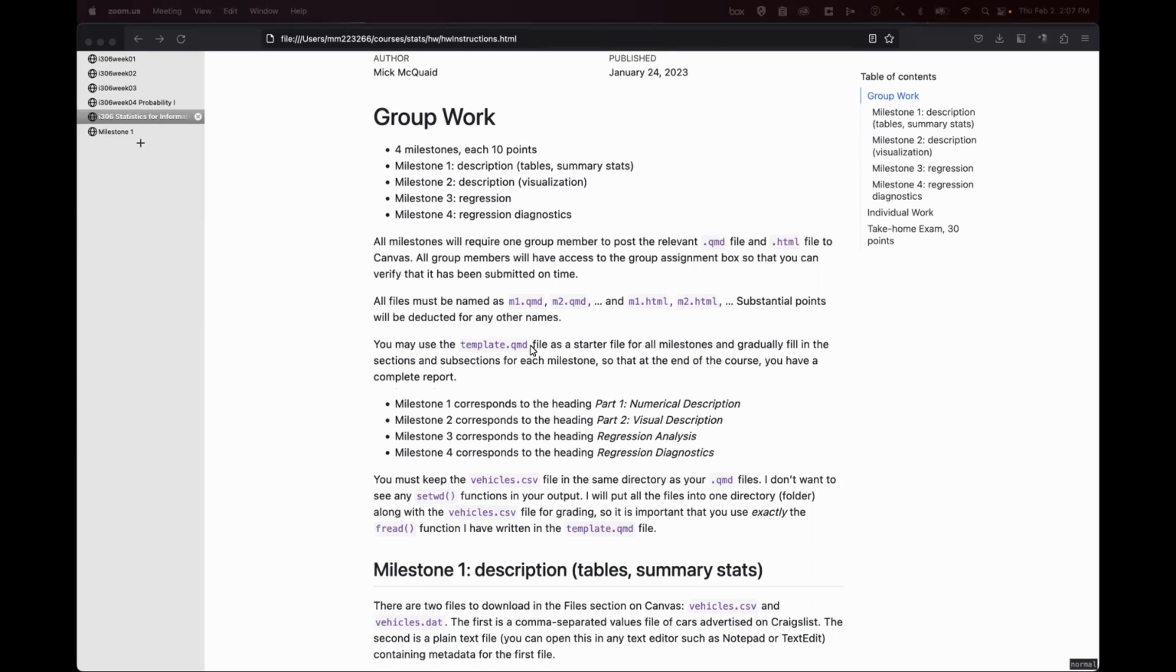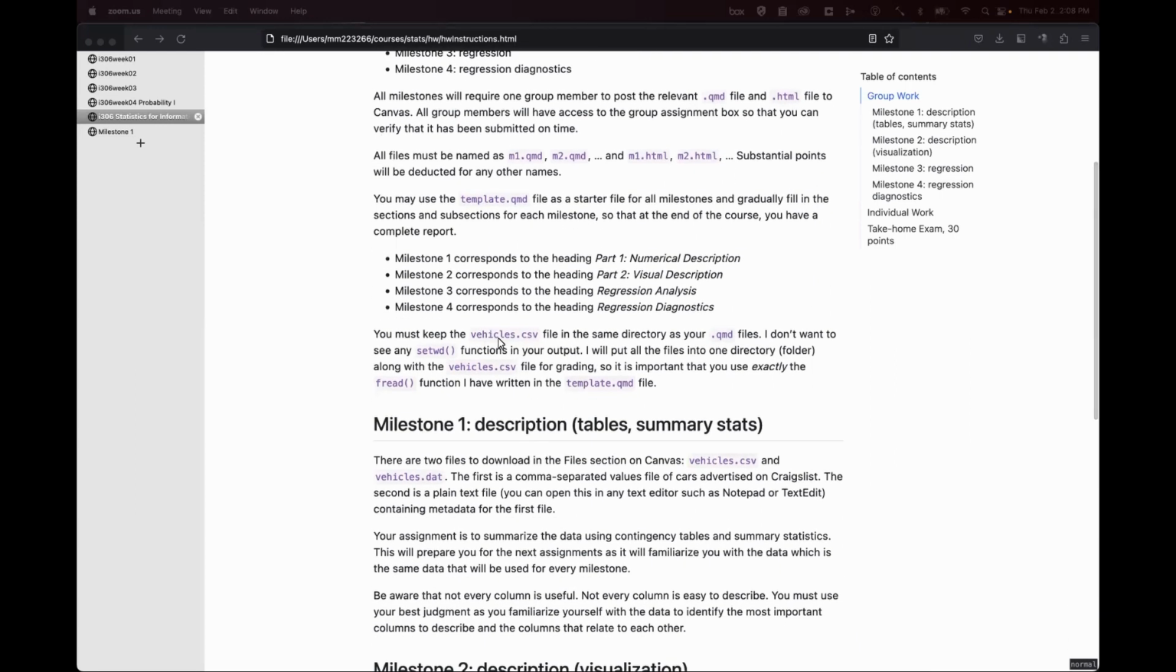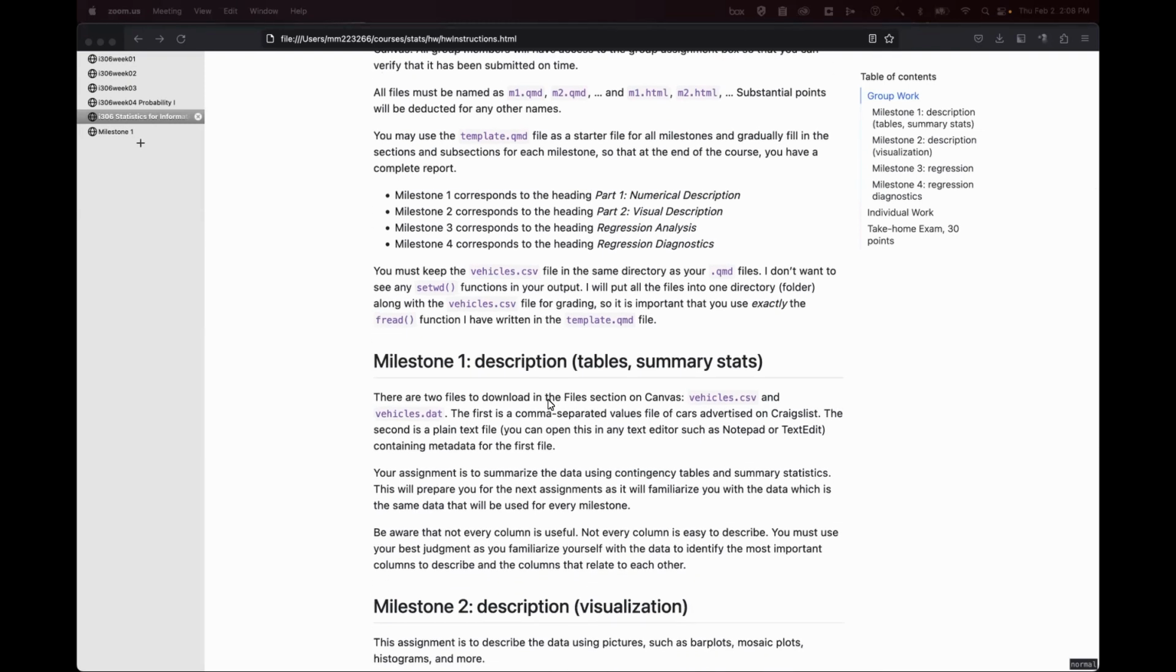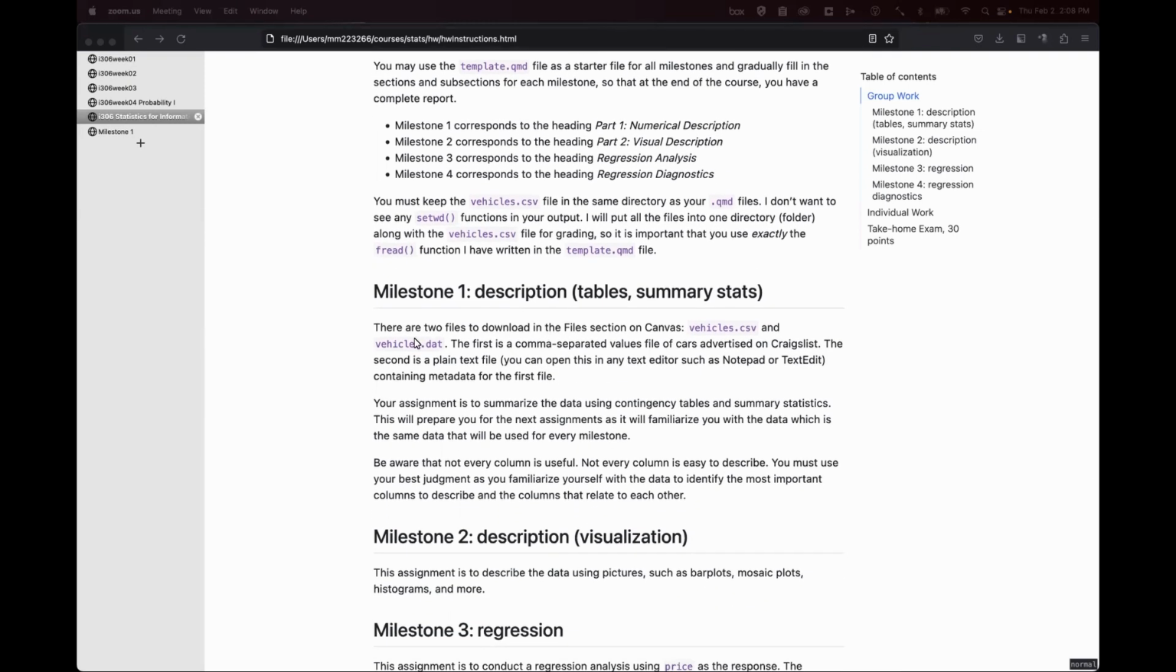And you're going to use the template.qmd file as a starter file. You're welcome to do it on your own if you prefer, but you'll find this helpful. And you must keep the vehicles.csv file in the same directory as your QMD files. So I do not see any setwd functions in your output, because I'm going to put all the students' files into one directory along with the vehicles.csv file for grading. So it's important that you use exactly the fread function that I've written in this template.qmd file, which we'll go over in a minute.